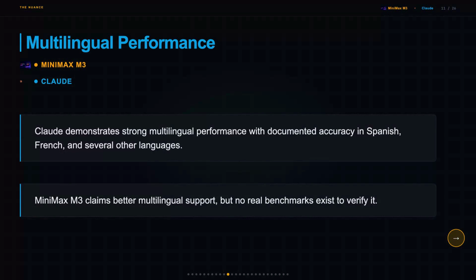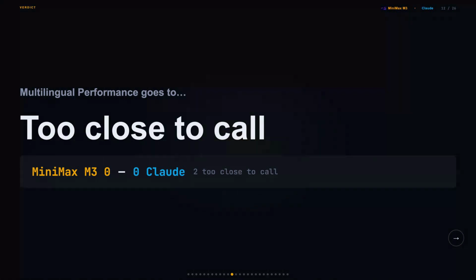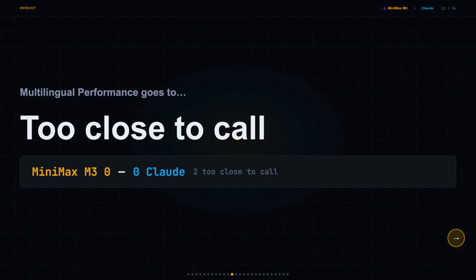To be fair, Claude's numbers come from vendor-published data, so I'd take them with a grain of salt too, and Minimax might genuinely be competitive here. But a missing data point is just a gap that hasn't been filled yet, not proof that the model fails. I was expecting at least one real head-to-head number, and got one side with data and one side with a claim. So because you can't compare what doesn't exist, this one's another tie. Running score Minimax M3 0, Claude 0, 2 tests tied. Though if multilingual matters to you, Claude at least has receipts.